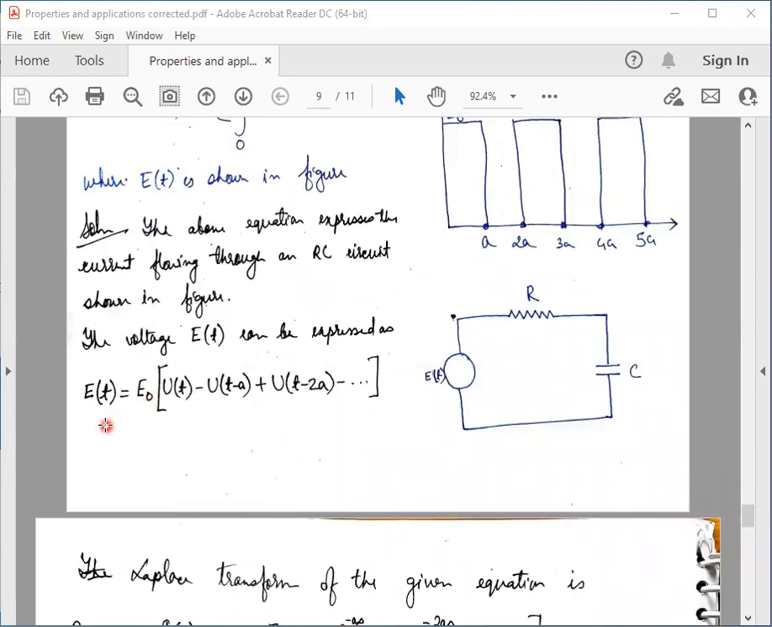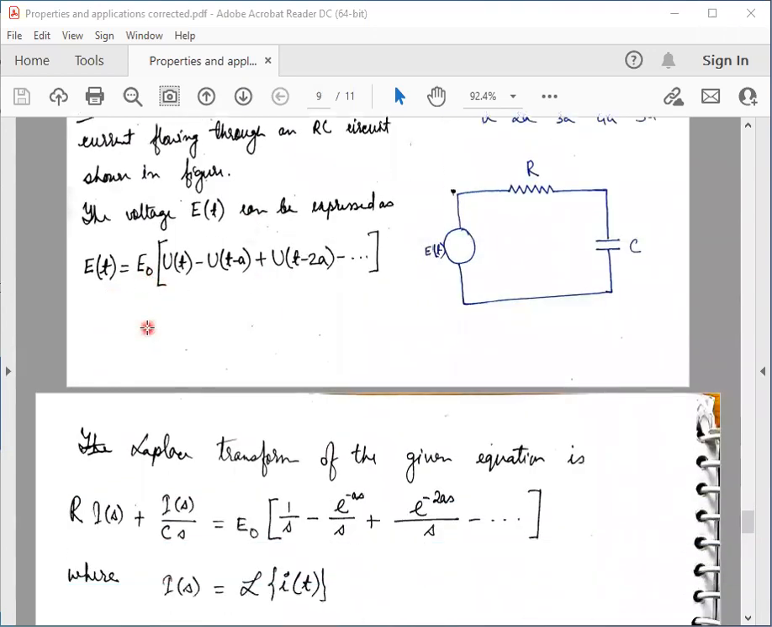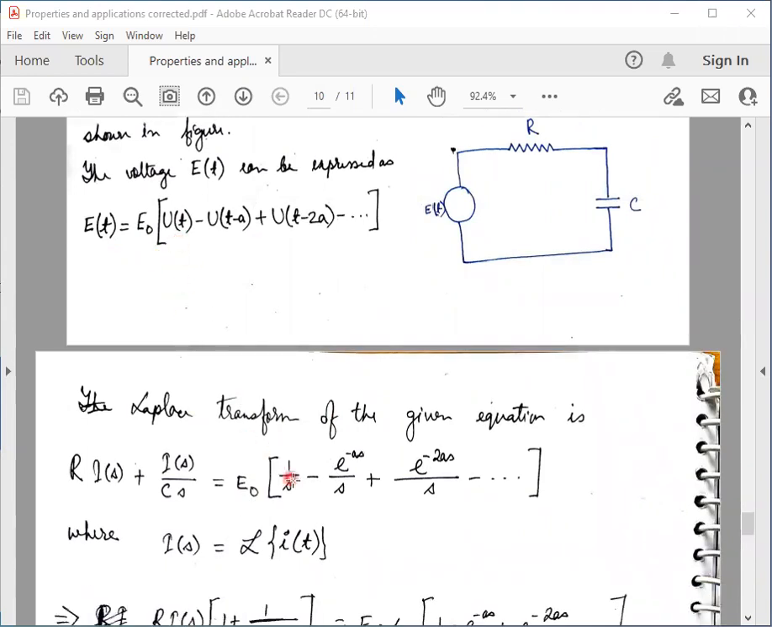And what is E of t? E0 is a constant, so it can be taken outside. And what is the Laplace transform of u(t)? u(t) is 1 by s. The Laplace transform of u(t minus a) is e to the power minus as by s. This is what we have seen in our shifting theorem. Here we have simply applied the second shifting theorem. So using the second shifting theorem, we get the Laplace transform of E given by this expression.